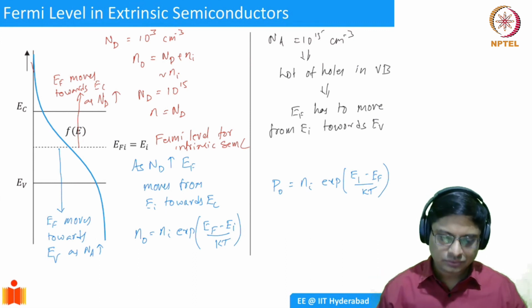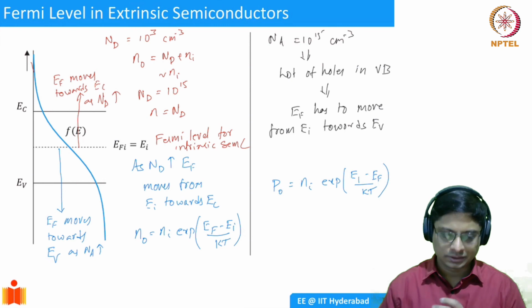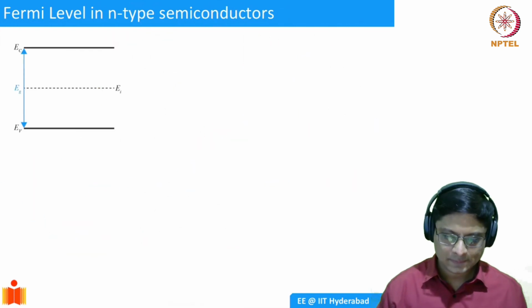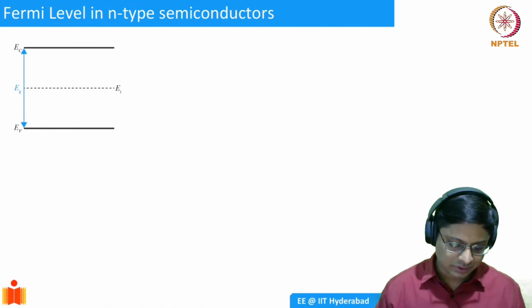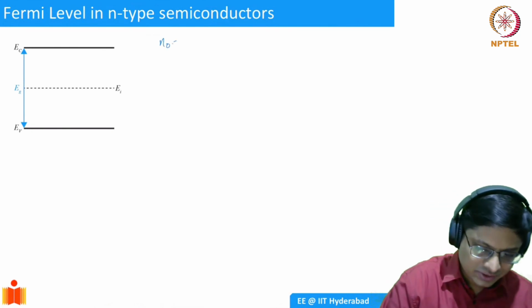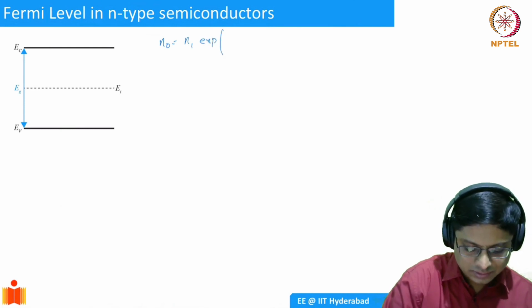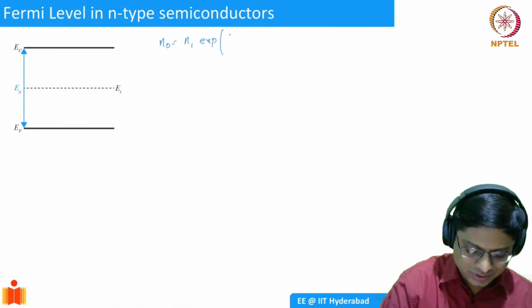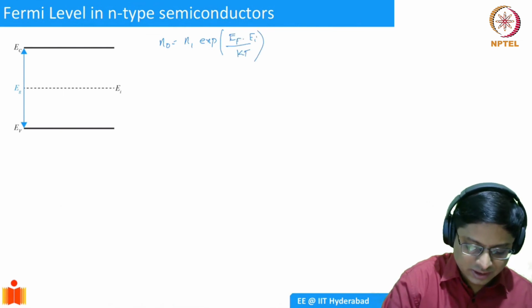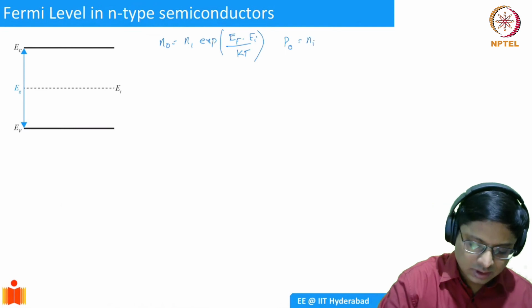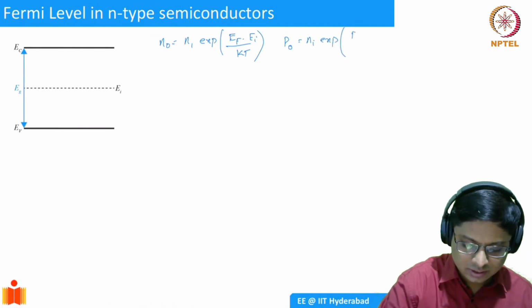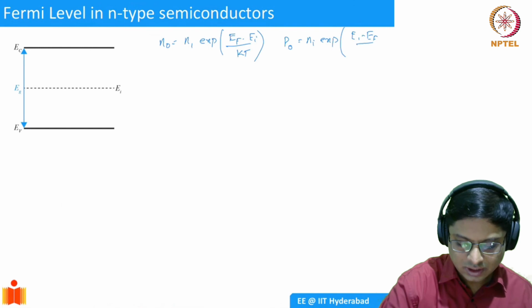So now let's take a few examples. Let me just write down these formulas. N naught is going to be Ni exponential EF minus EI by KT. I'm just repeating it because you should also get used to these formulas. And P naught is going to be Ni exponential EI minus EF by KT.